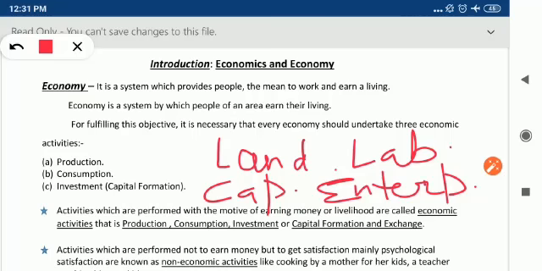The fourth factor of production which is left is the entrepreneur. Who is an entrepreneur? An entrepreneur is a person who bears risk in doing some production activity. So the entrepreneur gets profit for bearing risk in doing some production. So for land, what do we have to pay? Rent. And labor gets salary, capital gets interest and the entrepreneur receives profit for bearing risk.